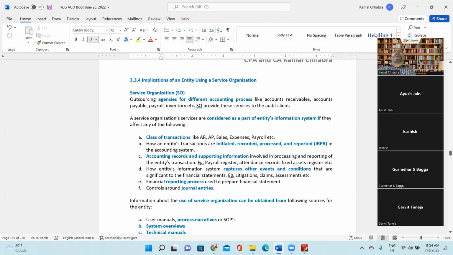The second thing is when you are doing an integrated audit and you need to give the opinion on the internal control as well, then you will be requesting the SOC 2 type 2 report. The SOC 2 type 2 report will again be issued by the auditor of the service organization. It means the auditor of OnPay will be issuing the SOC 2 report.